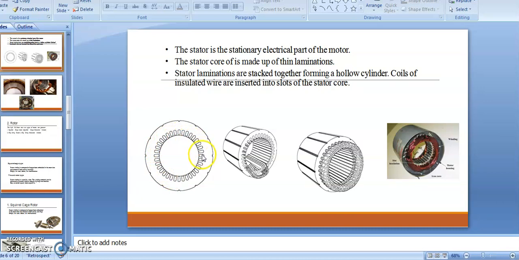Now the conductors. As we know, this is the stator of a three-phase induction motor. So as per the three phases, we have R phase, Y phase, and B phase. We are making a group of phases.